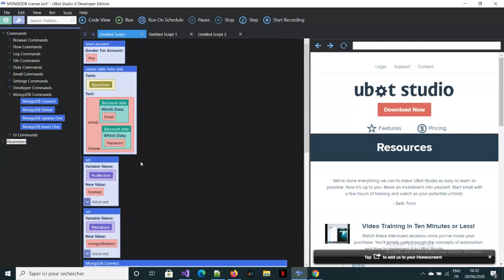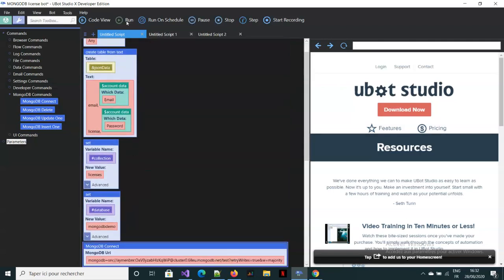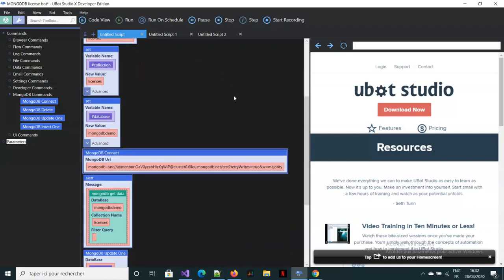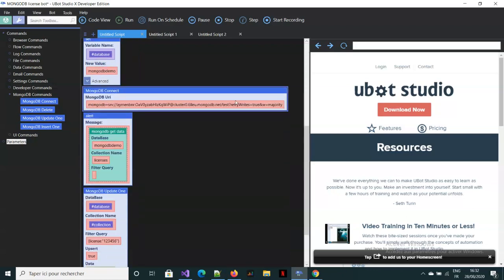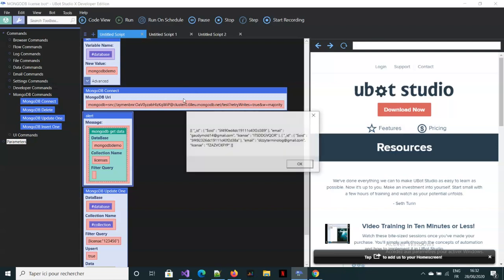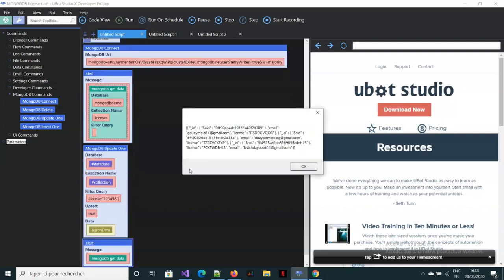Licenses, and let's run this again. It's running. As you can see, we don't have the license yet. So we only have 2 licenses. And we do an upsert and we have this new license.